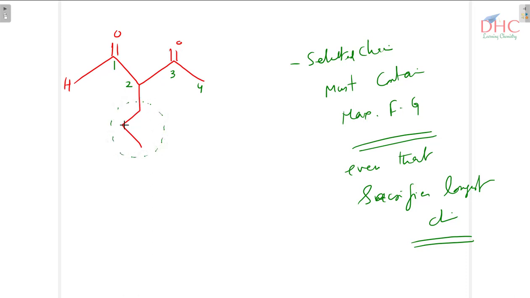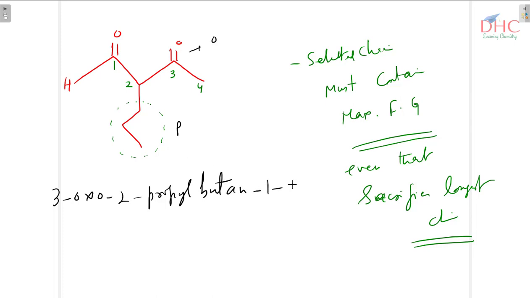So this becomes a substituent. So what is this? 1 carbon, 2, 3, it's propyl, 2 propyl. So we can name it now. It's 2 propyl. But its P comes for propyl, and for ketone comes O. O comes first alphabetically, then P. So you have 3 oxo, then 2 propyl, then word root is but, all single bonds means an, then 1 al. You can omit 1, you can write butanol, but better is to write 1 al. This is how you name it.